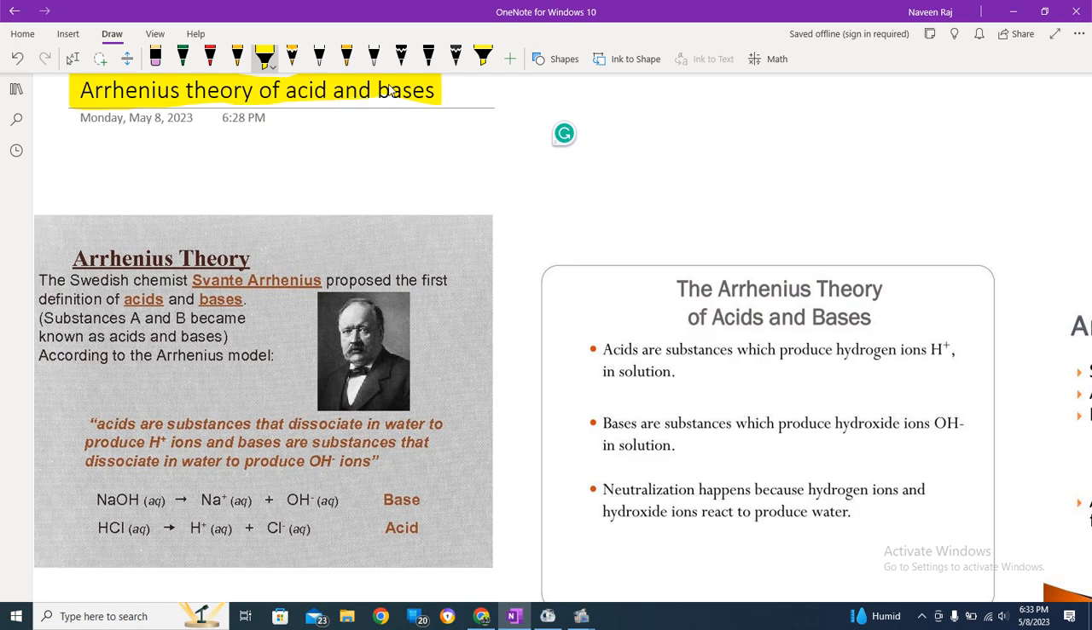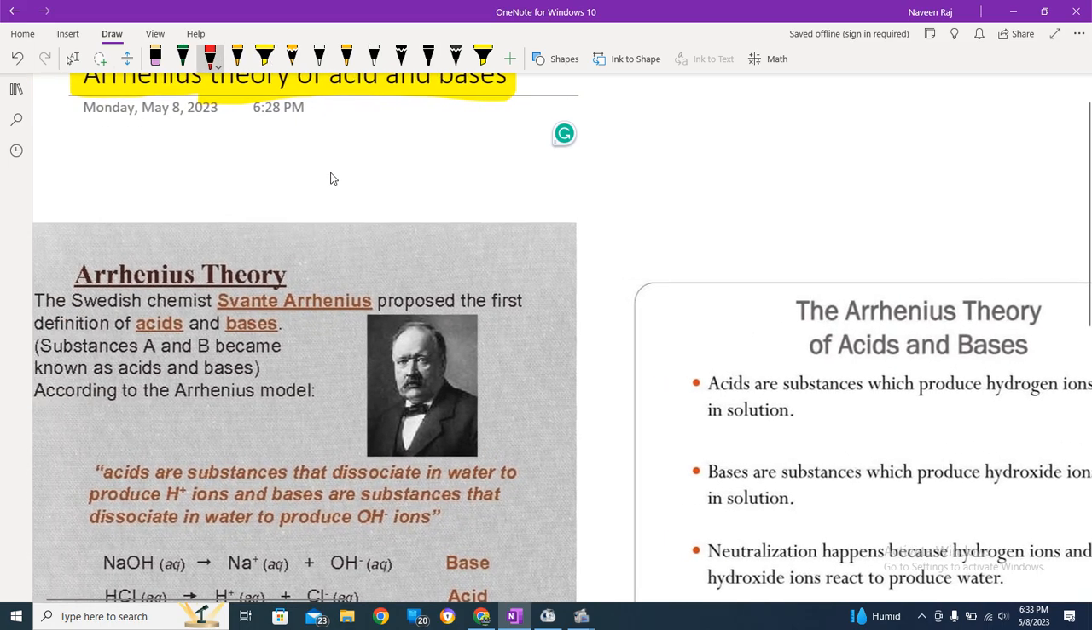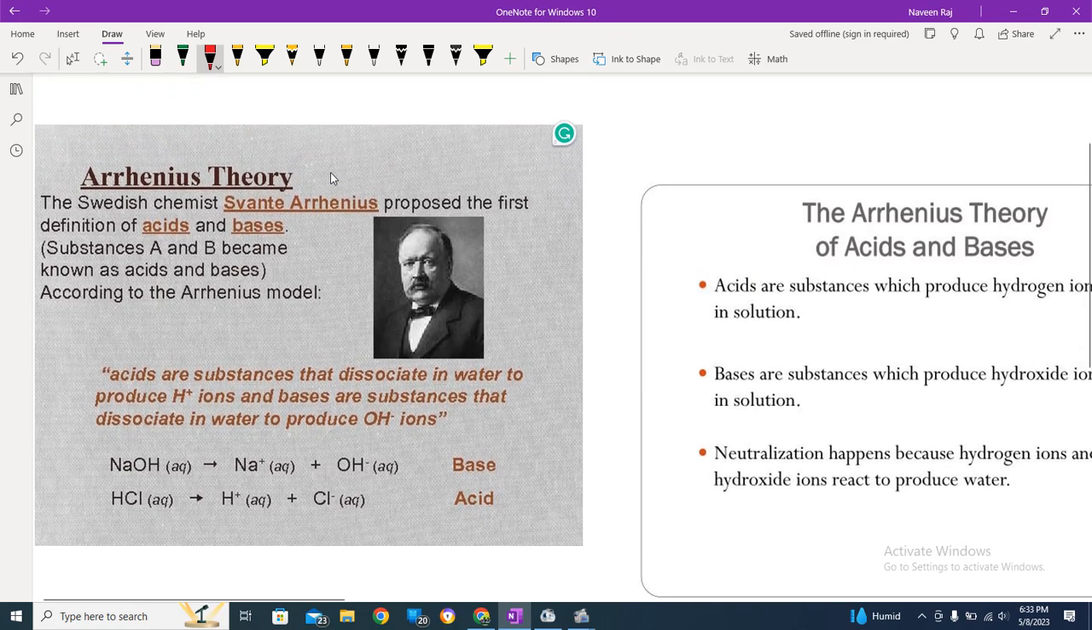But before that, I would just like to say that you shouldn't think this is the final theory, because there are several theories that have been presented. After the classical theory, the Arrhenius theory was presented. First of all, this man has given his name to this theory as well, Arrhenius. He was a Swedish scientist, or chemist. He proposed the first definition of acids and bases.